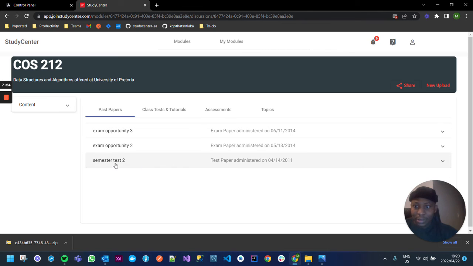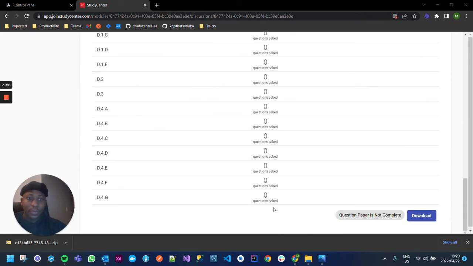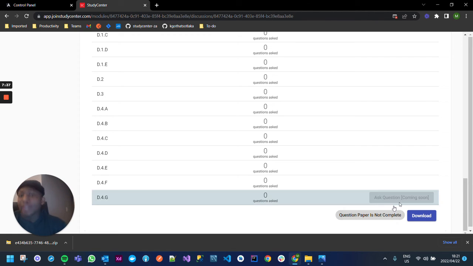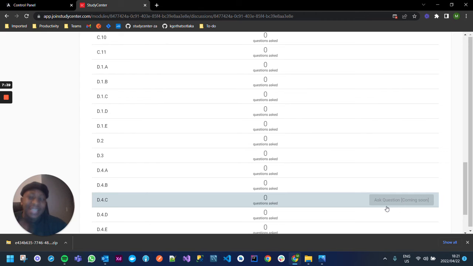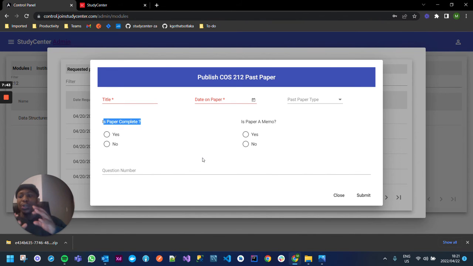So you see this question paper here, semester test 2. If I bring this over here, you see there's a field that tells you the question paper is not complete. Before you even download it, you already know, oh okay, this question paper is not complete. That's the type of metadata that I tried to include during the design, thinking that maybe this is going to be important.